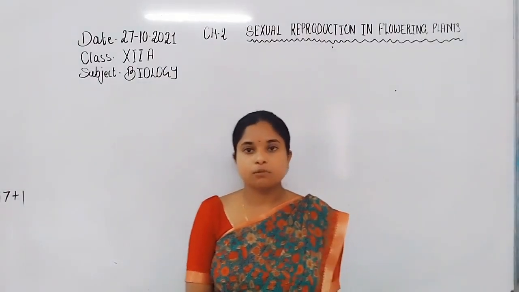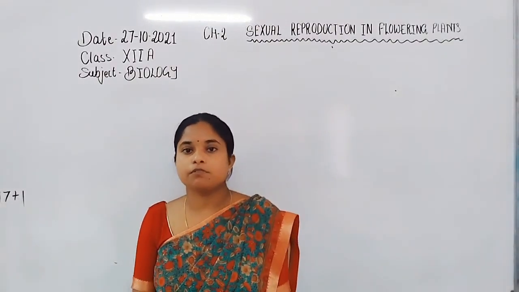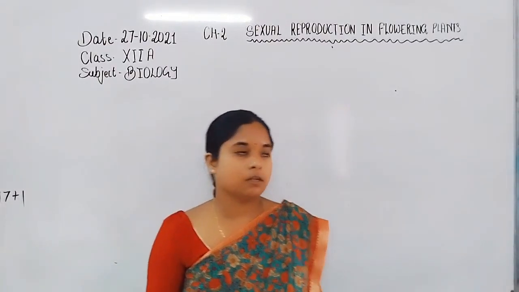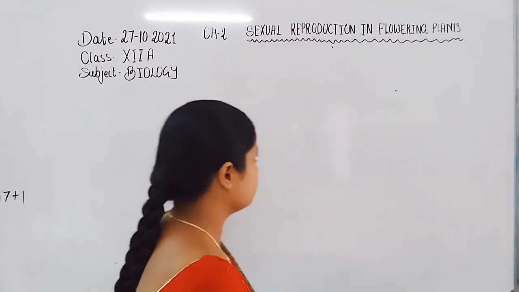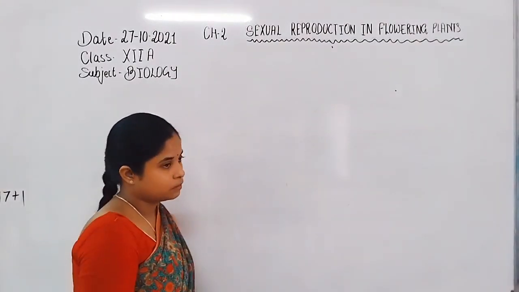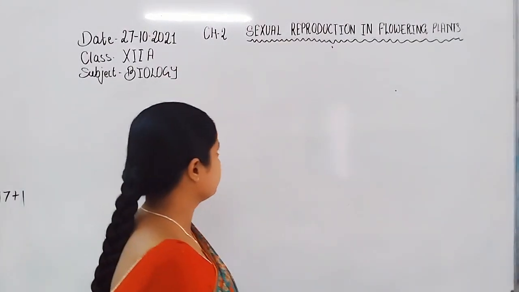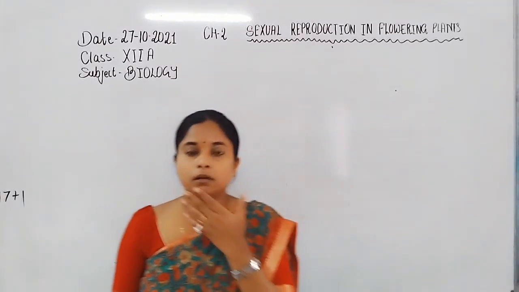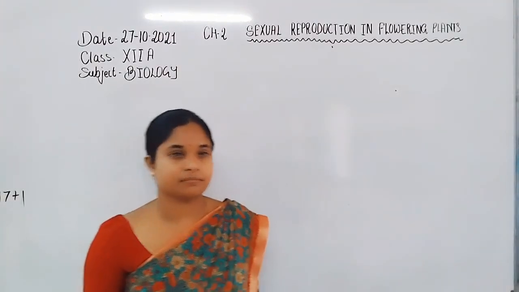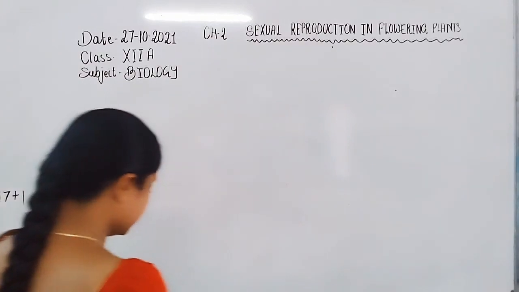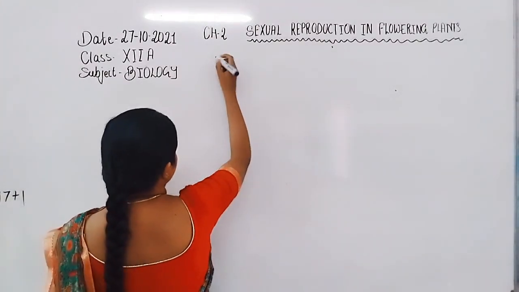In this class, I am going to start with another important topic of a new chapter, sexual reproduction in flowering plants. That is chapter 2. In this chapter, we are going to discuss pollination, and the types of pollination.